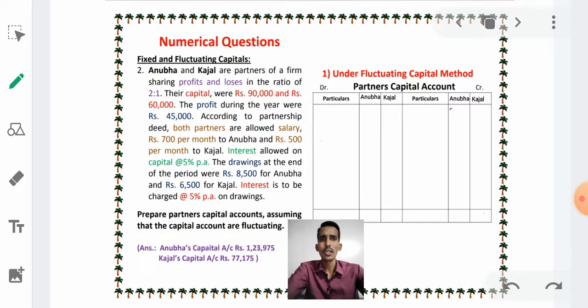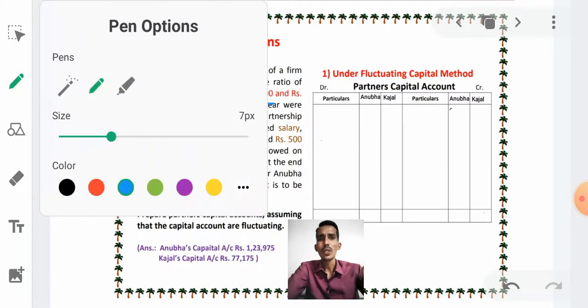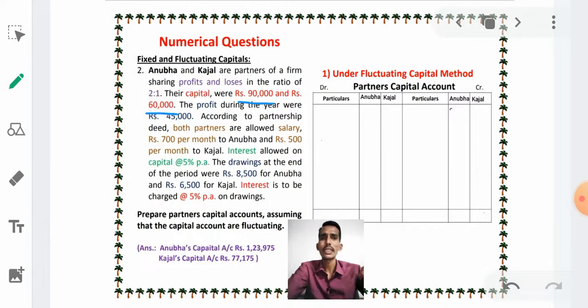Next, what is it saying? Sharing profits and losses in the ratio of 2:1. They are sharing the profits and losses in the ratio of 2:1. Next, their capitals were rupees 90,000 and rupees 60,000. As two amounts are given, 90,000 and 60,000, we have to see whose amount is 90,000 and whose is 60,000. Here Anubha's name is given first, so her amount is 90,000, and Kajal's name is given second, therefore the second amount, 60,000, is related to Kajal. Is it clear? Right.